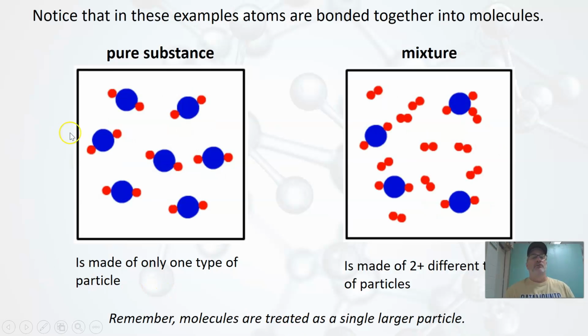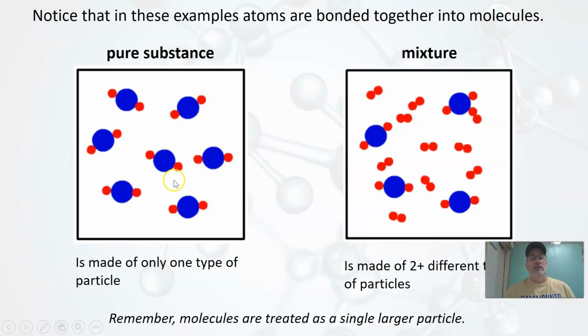All right, so here we have two more pictures. I have my pure substance to the left and my mixture to the right. I want you to notice immediately that in both of these pictures, I have atoms that are bonded together. In other words, I have a group of atoms bonded together. I have molecules. So here's a molecule, here's a molecule, molecule. These molecules have a big blue atom that is bonded with two of these smaller red atoms.